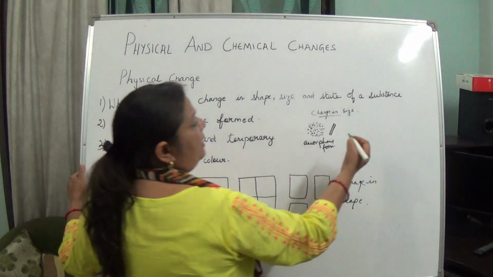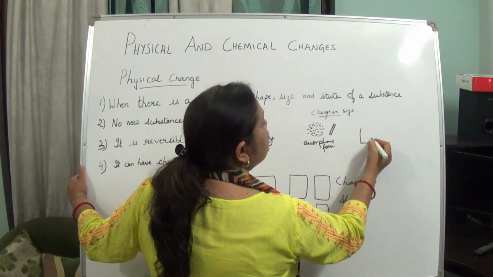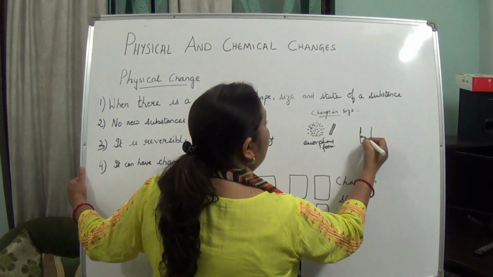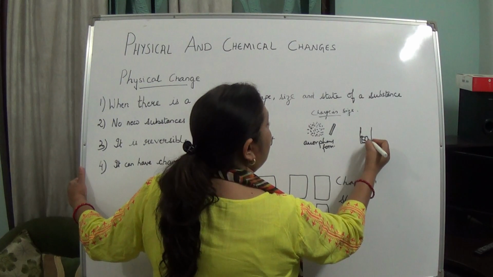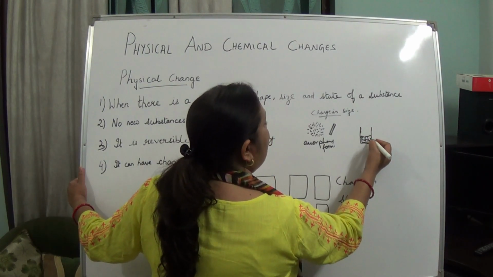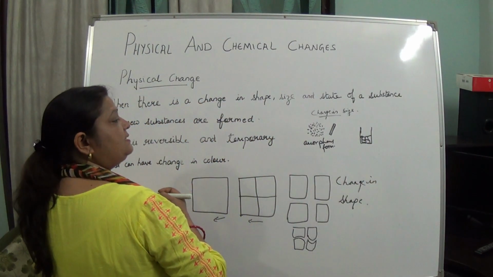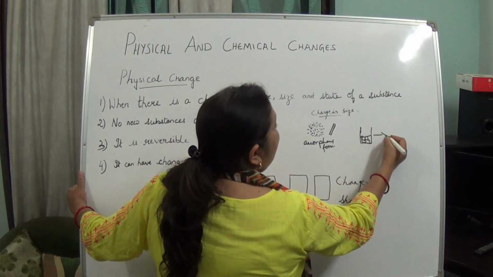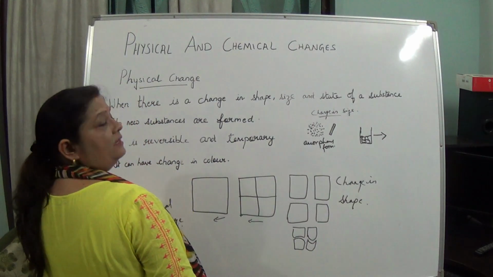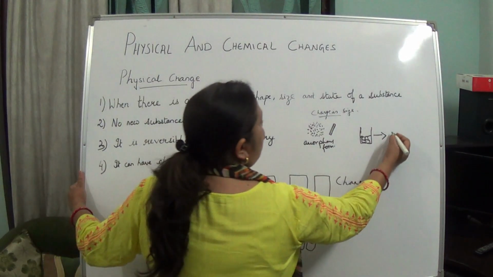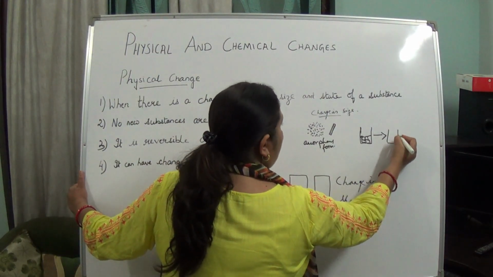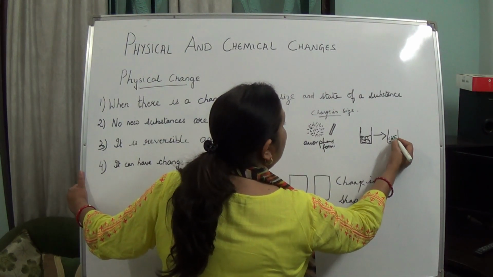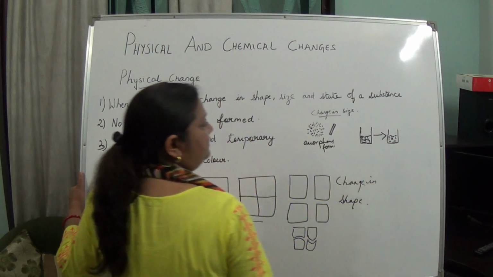Now, change in state of a substance, how can we explain this? The best example is ice. Suppose you have taken ice in a tumbler or a glass, take it out of the fridge and leave it on the table. After some time you will see that it has changed into liquid form, isn't it?